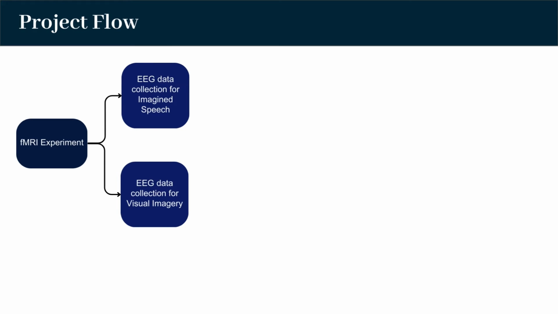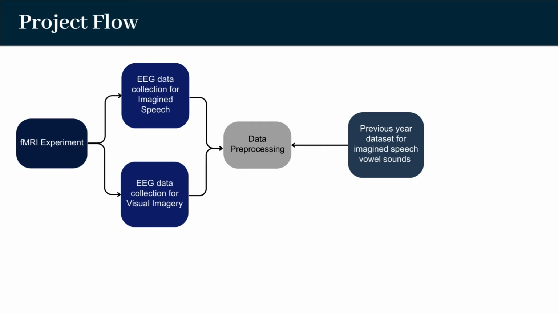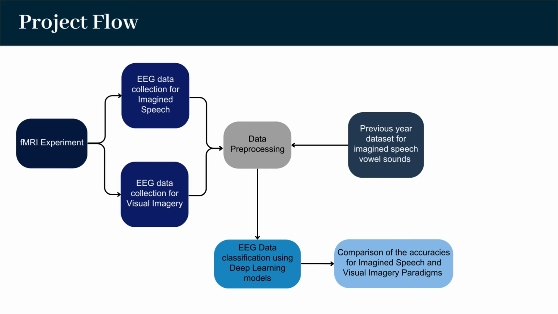Then the EEG data collection procedure for both speech paradigms under predefined time duration. Then pre-processing the previous year data set using an imagined speech paradigm for 5 vowel sounds and the newly collected data set. By using the newly collected data set, EEG data related to the selected 10-letter phonemes using imagined speech and visualized speech are classified. Then, according to a comparison of obtained accuracies for both paradigms, the best paradigm is chosen. Then the software application is developed based on the selected best speech paradigm, which shows better classification accuracies for letter